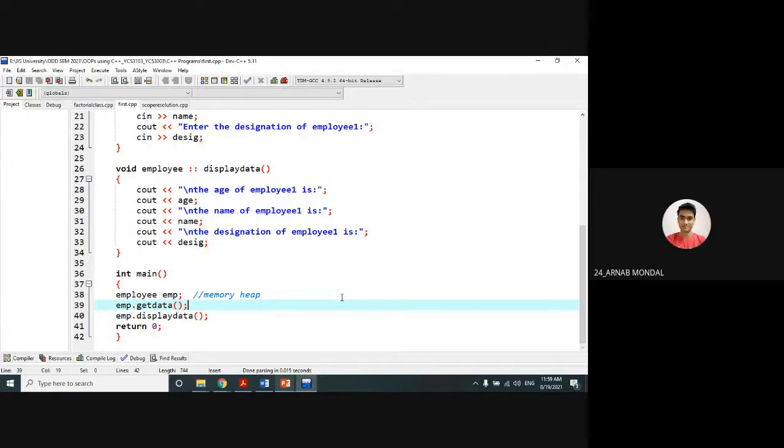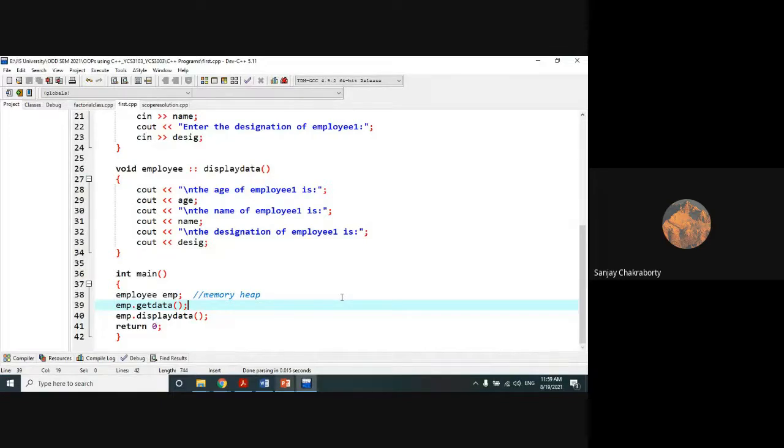Yes, sir. Any question? Sir, is there no use of the new keyword in C++? No, we will use it. We will use it, but here we cannot use it in such a way. I will show you the use in future.